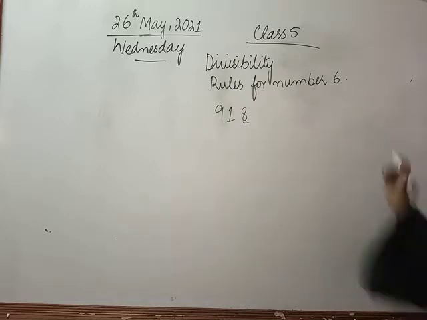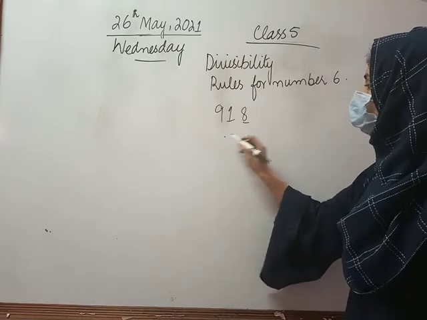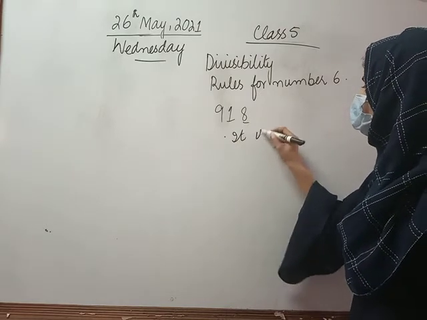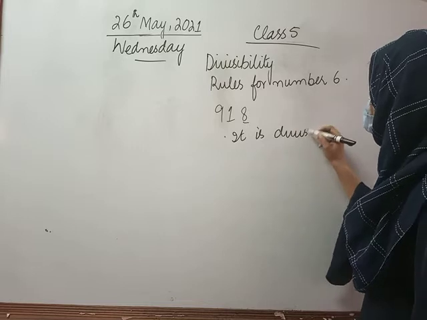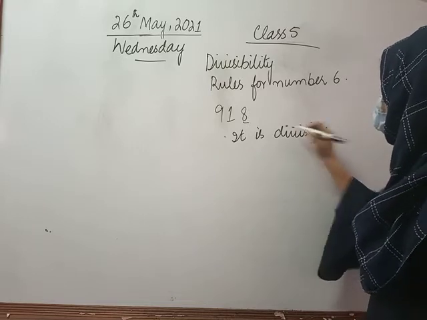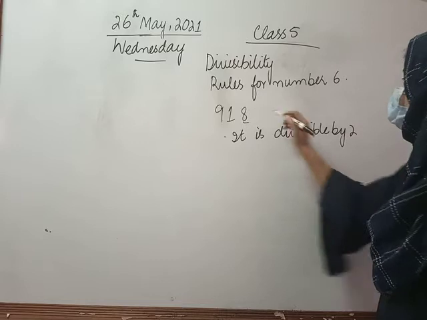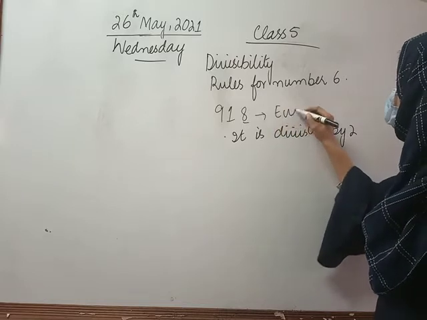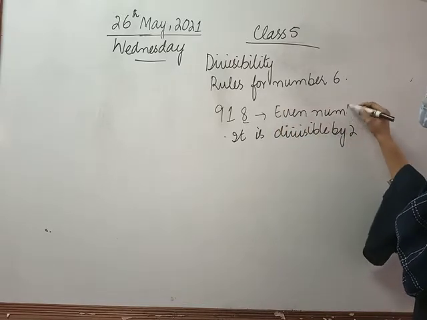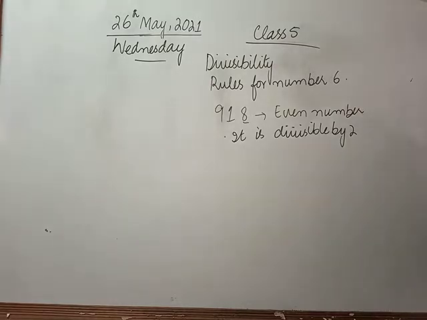So we can write it is divisible by 2. This is an even number, so we can write it is divisible by 2. This is the first rule.